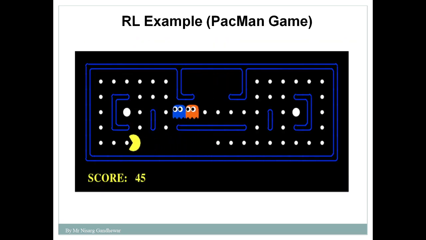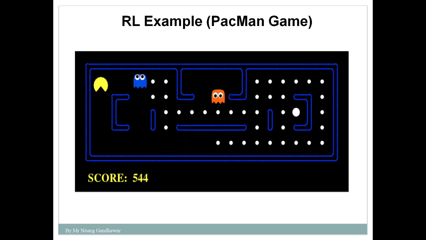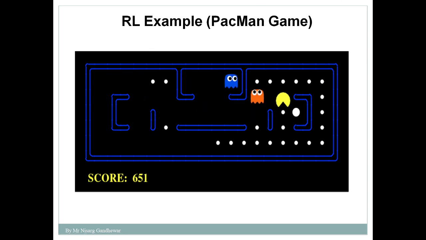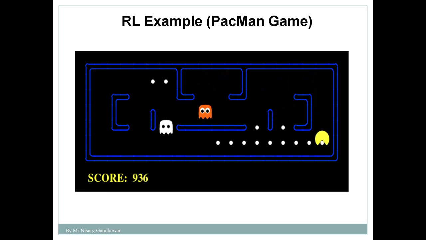Now we'll take another example. As I told you, in this case we are going to take n number of examples to understand the concept of reinforcement learning. Now what is your understanding? This is a very popular game that you have played in your childhood. This is the Pac-Man game. How can you say that it's an example of reinforcement learning?